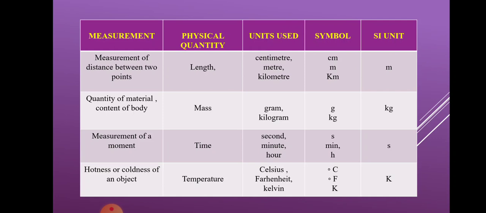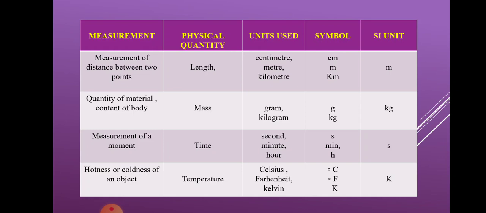The first one is length, and as I've already told you, centimeter, meter, and kilometer are the three units we can use according to the size of the object. The symbols are cm, m, and km. The SI unit used for length is only the meter.